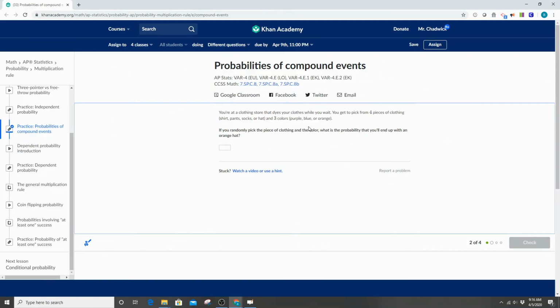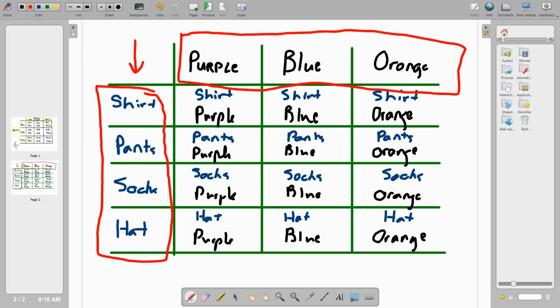Now it says, if you randomly pick a piece of clothing and color, what's the probability that you end up with an orange hat? So we can go here, orange. We're looking for orange hat. So we have orange shirt, orange pants, orange socks, orange. Yeah, no, I can't say orange very well. Orange hat. And so there's really only one combination here that says a hat that is orange. And you can double check me there. So we have 1 out of, well, how many total here? Now, a quick way would have been to multiply 4 times 3 would give us 12, or you can count up all these blocks, but you really only have a 1 out of a 12 chance of randomly selecting that.